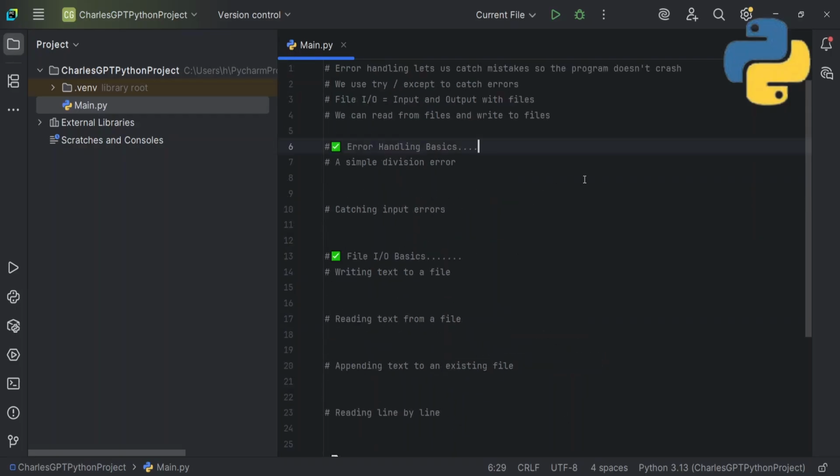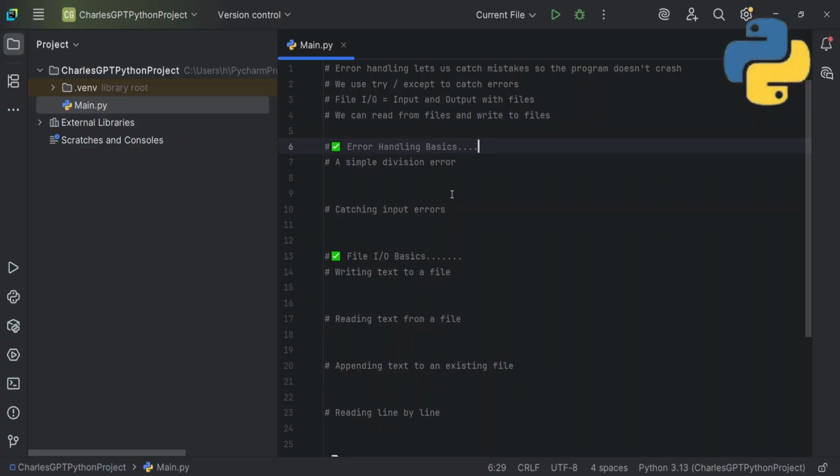Error handling lets us catch mistakes so the program doesn't crash. It's very good and very useful. We use try and except to catch errors, and that's it for error handling. Try, except, and I forgot the finally block. It's not in my comments, but I'll just talk about the finally block as well.